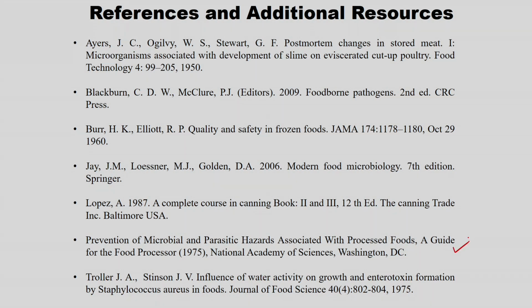I have shared one particular table which is taken from the guide for the food processor, Prevention of Microbial and Parasitic Hazards Associated with Processed Foods, and the pH value as well as the water activity value were taken from some of the references, and the rest are the books and references which are used in this lecture.